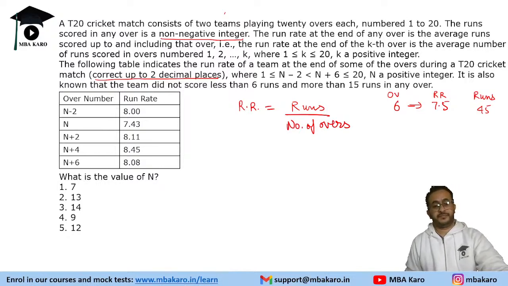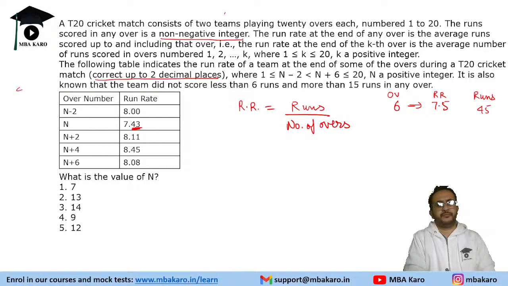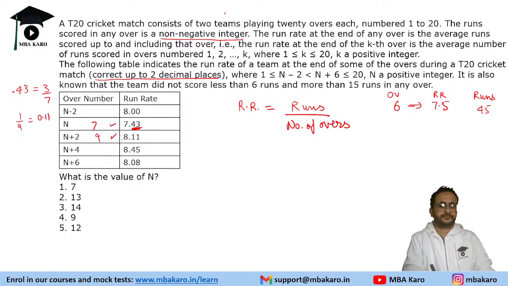This was an easy one because you will be easily able to figure out. See, n is 7.43. Where does 7.43 fit? If you have something ending in 0.43, it is basically 3 by 7. So can we guess it as 7? 1 by 9 is 0.11. So it is fitting in this context, right?